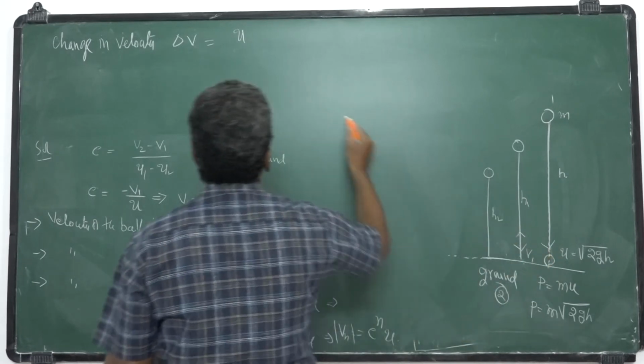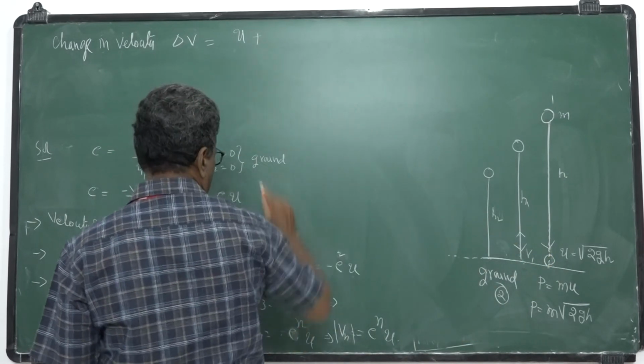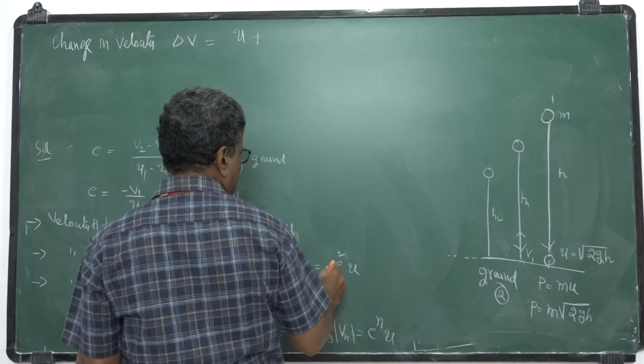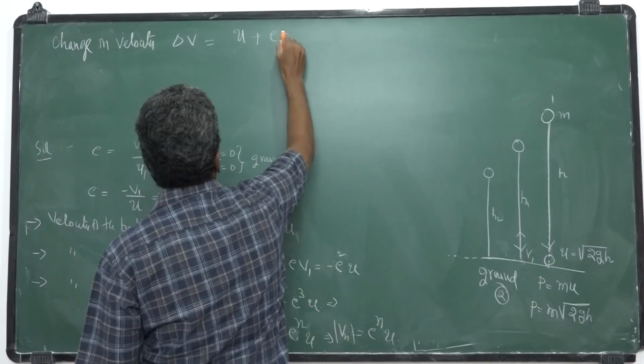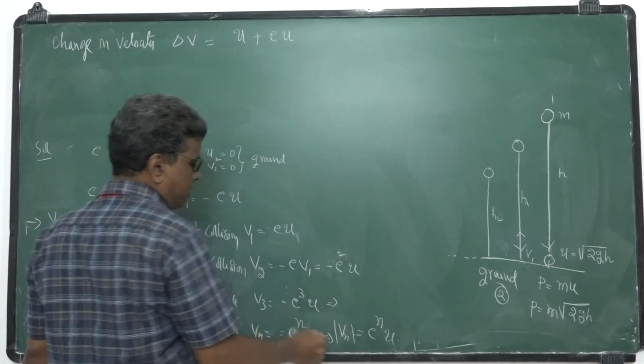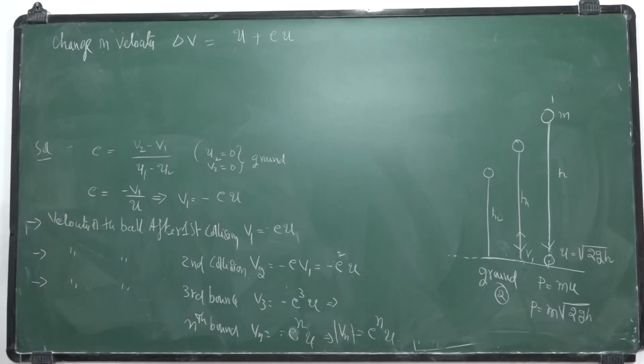Since it is in the opposite direction, you have to write plus eU during the first collision. So this is the change in velocity due to the first collision.